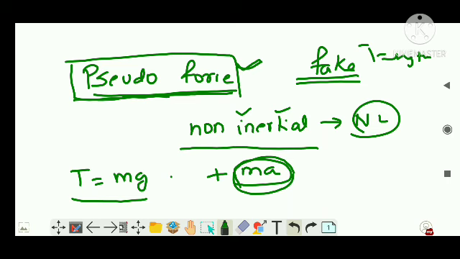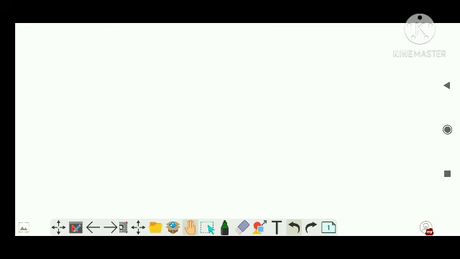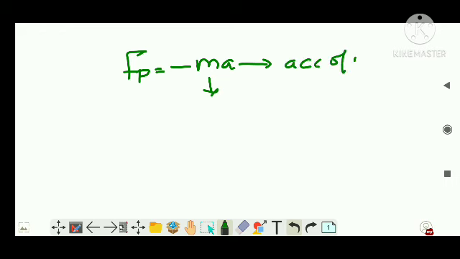Clear? And the formula of pseudo force is Fp equals minus ma, where m is the mass of the object, but a is not the acceleration of the object, but the acceleration of the observer. A is the acceleration of the observer, m is the mass of the object.